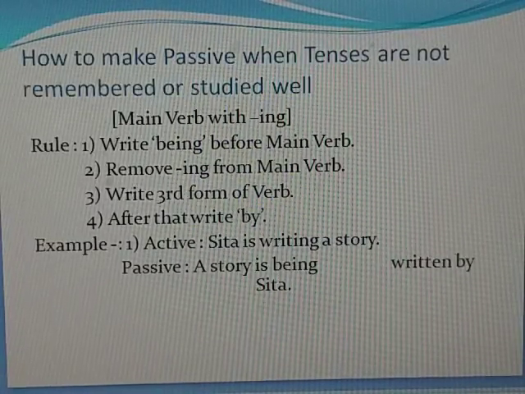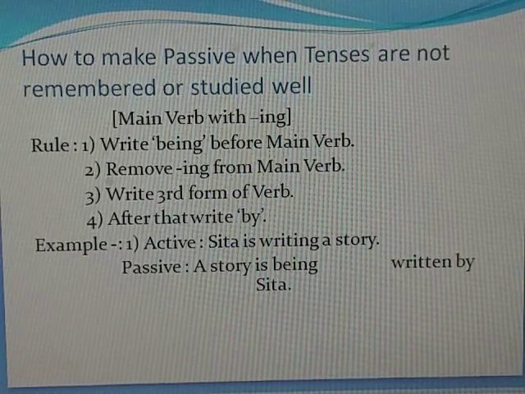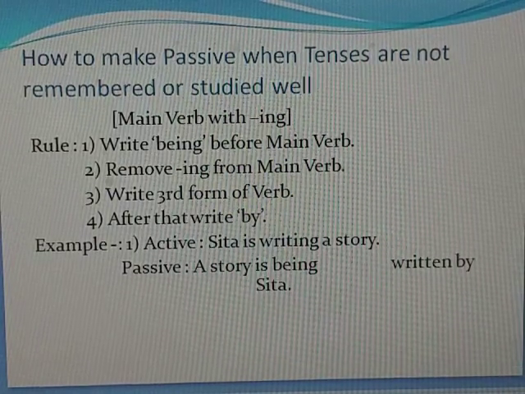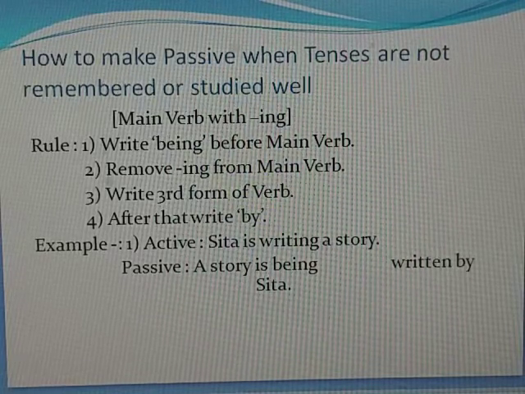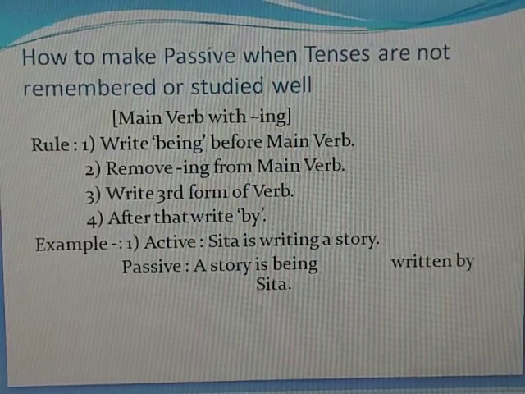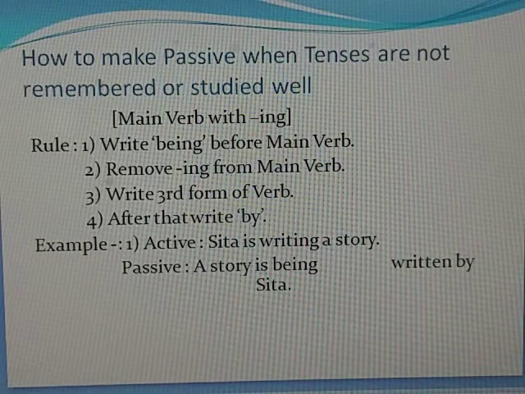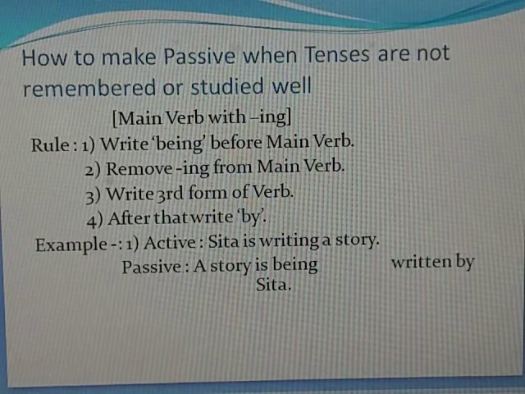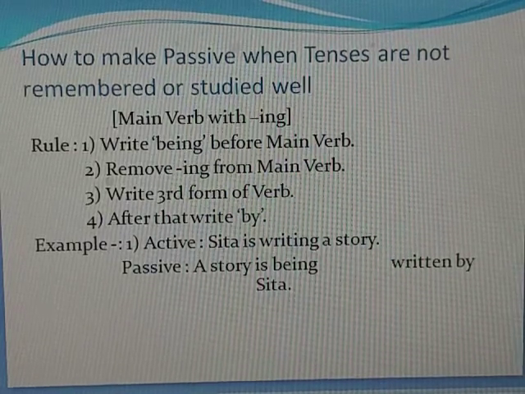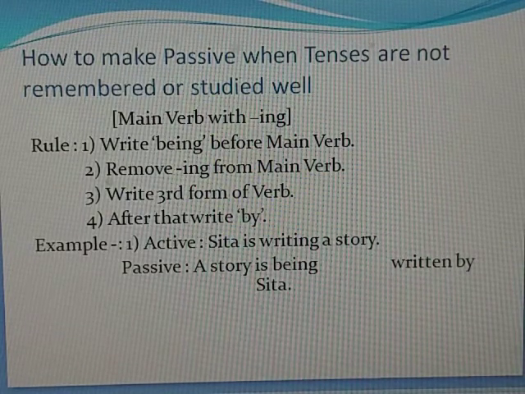How to make passive when tenses are not remembered or studied well. For example, sometimes students forget about the verbs, but if you remember certain things, you keep certain things in your mind, you will always write the right form of sentence. For example, write being before the main verb. This is talking about continuous tense. In continuous tenses, you make use of being, then third form of the verb, and make use of by.